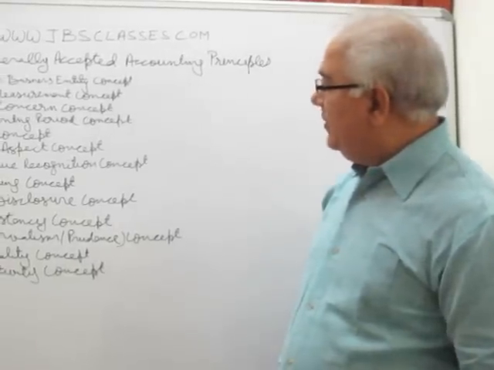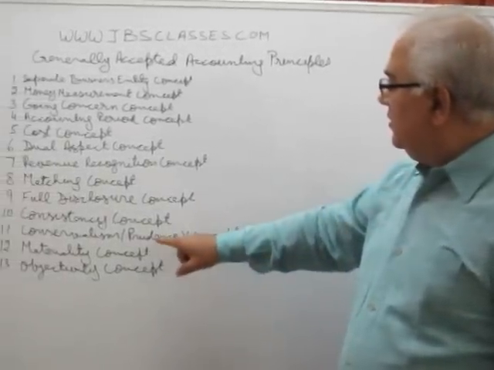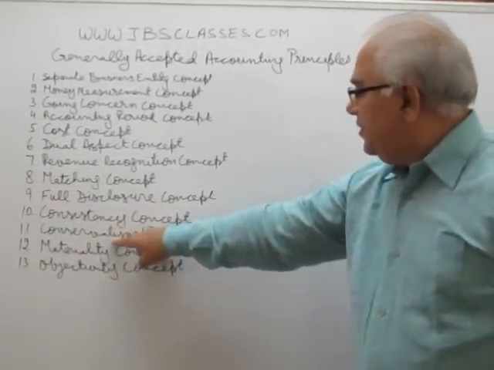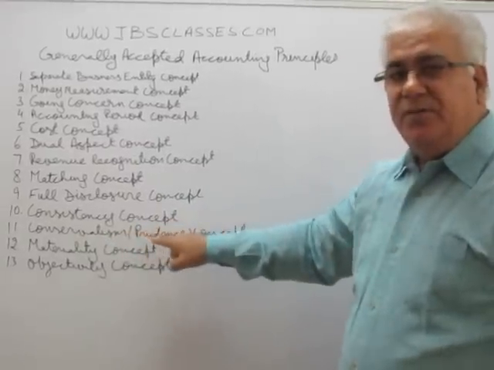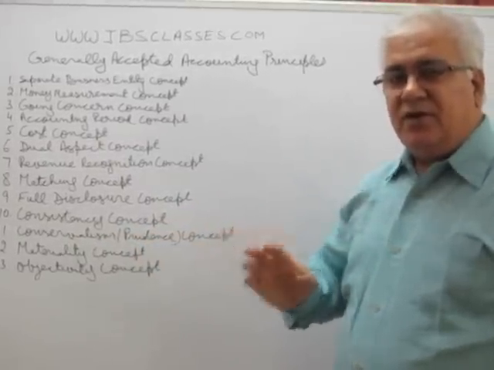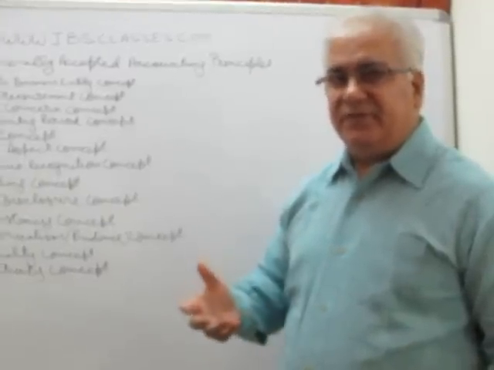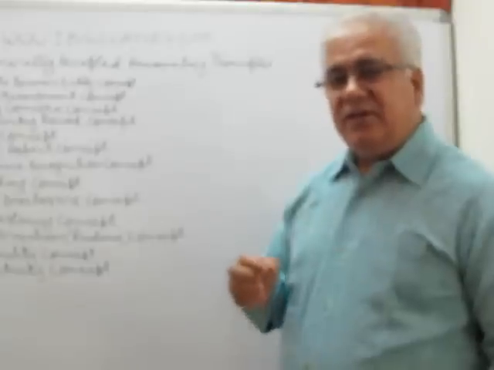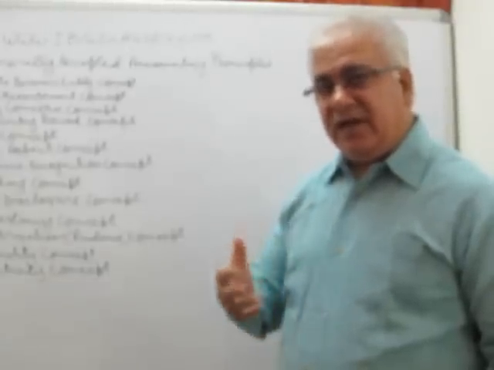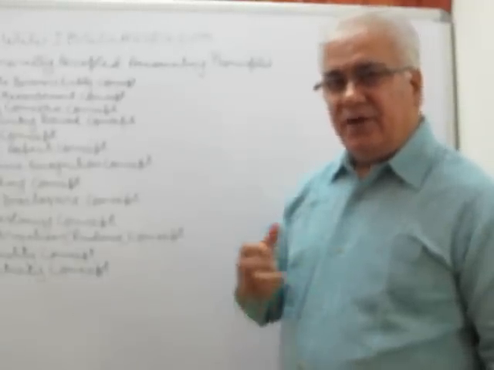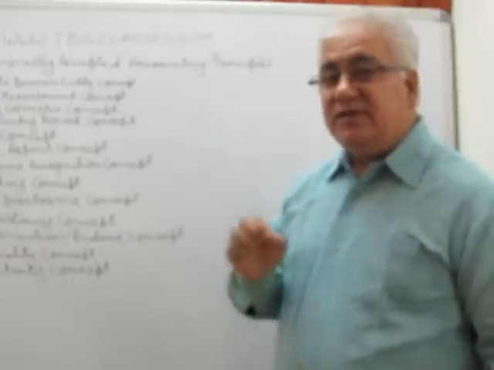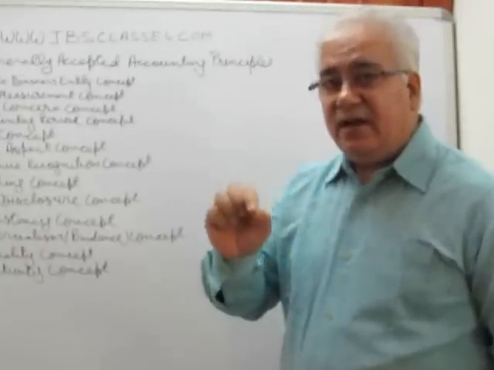So now we will be discussing the principle of conservatism or prudence concept. So according to this concept, you must play safe. You must play safe means that while recording or while recognizing the incomes, revenues, you must recognize them only when they are realized.